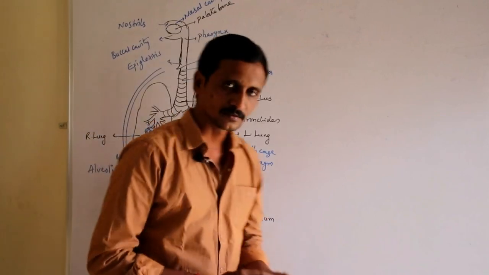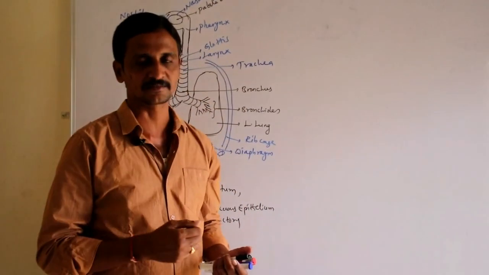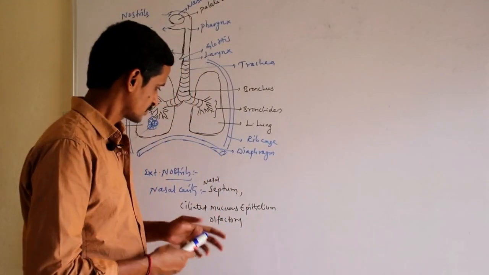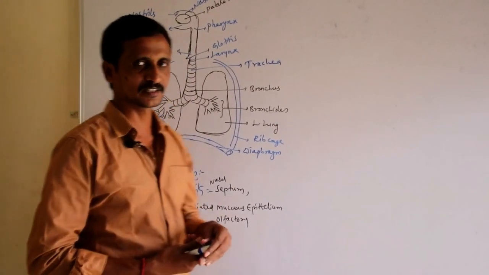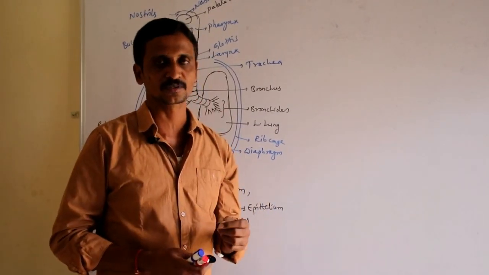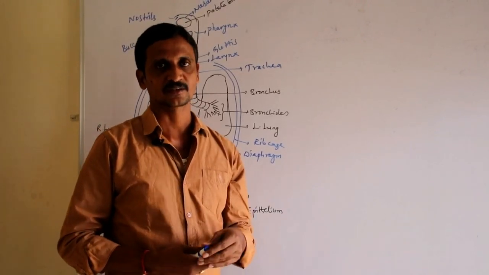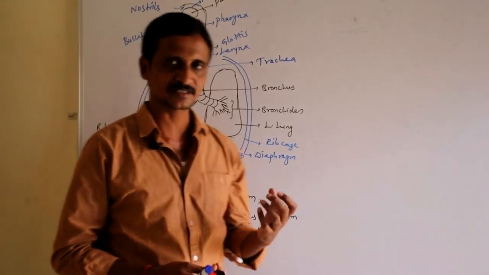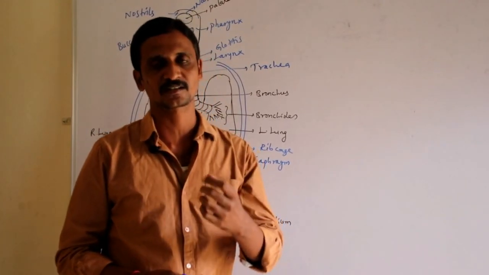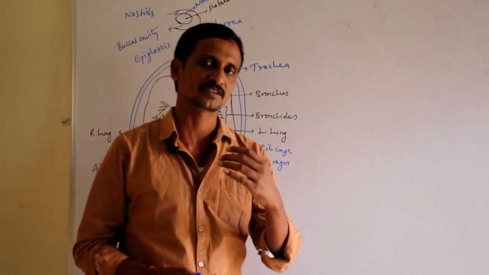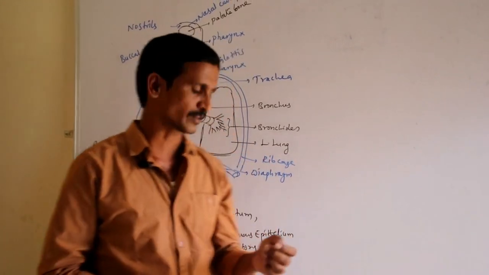This nasal cavity, which is covered internally by ciliated mucous epithelium, is responsible for producing mucus. This mucus traps the dust particles and microbes, which are expelled outside later on.